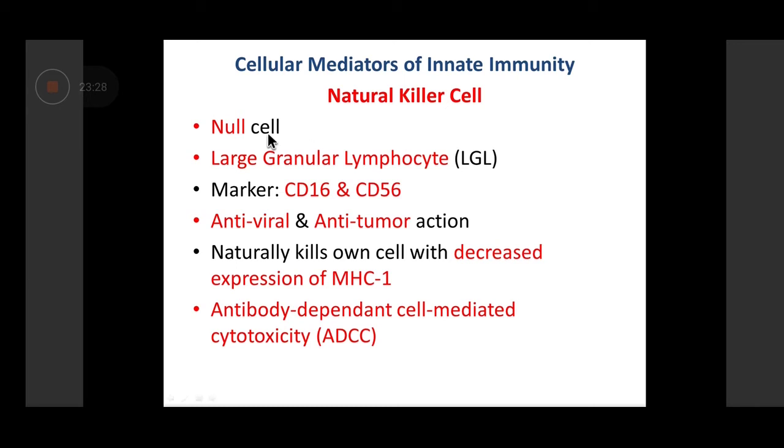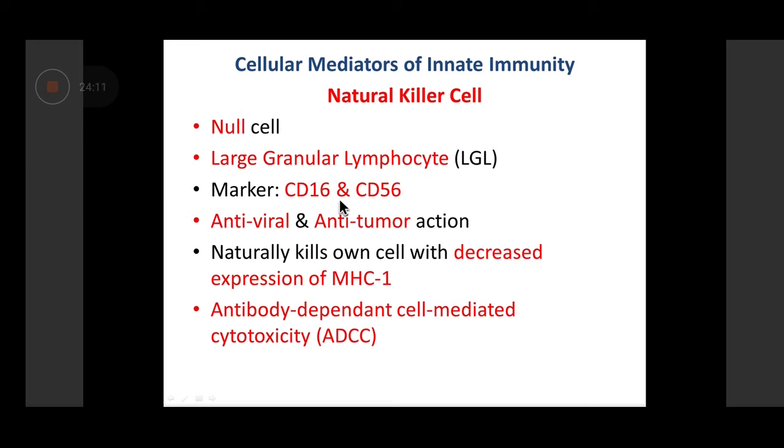It is called a null cell because initially, when lymphocytes were being identified, you could divide them into two major divisions, B lymphocytes and T lymphocytes, which we're going to shortly discuss. These cells could not be classified as either B or T cells. Hence, they came to be known as null cells. These lymphocytes are larger in size as compared to other lymphocytes. Hence, they also came to be known as large granular lymphocytes, or LGL. The classical CD molecules for the identification of these cells are CD16 and 56.